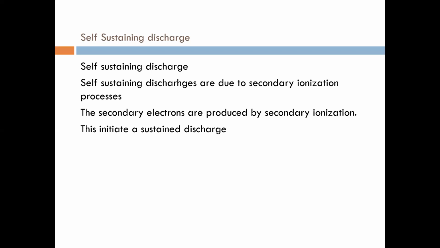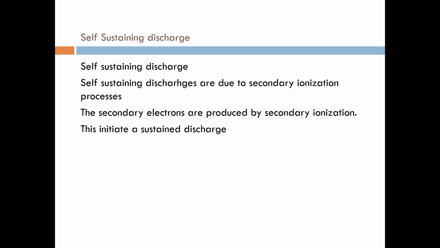Now in the case of self-sustaining discharge, we have studied the primary ionization and the secondary ionization. We have seen the difference between them. This self-sustaining discharge occurs only due to secondary ionization processes.